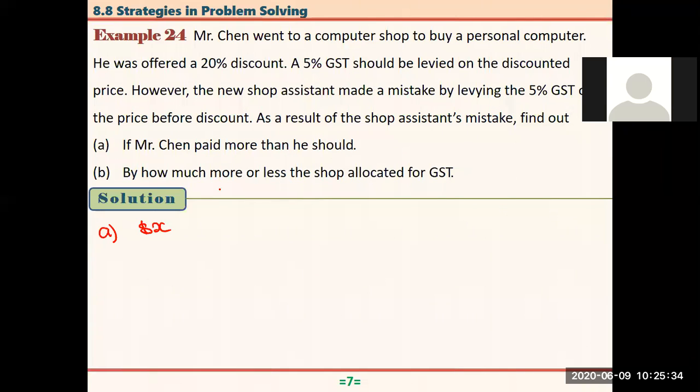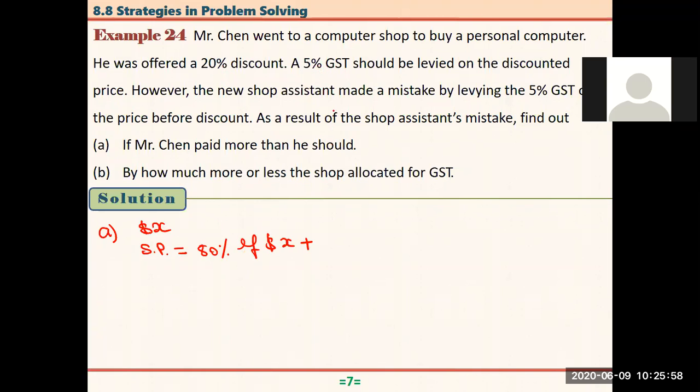All right. So what he's going to pay here is, let's say, selling price or buying price here, right? Actually, the shop offers 20% discount. So that means that after 20% discount, he's paying only 80% of X dollars. Plus, now he has to pay GST, the tax, right?